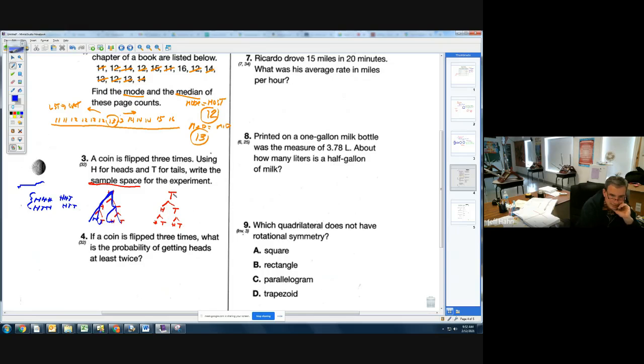Now I got to go and I start with the tail first. I can go tail, head, head. I can go tail, head, tail. I can go tail, tail, head.